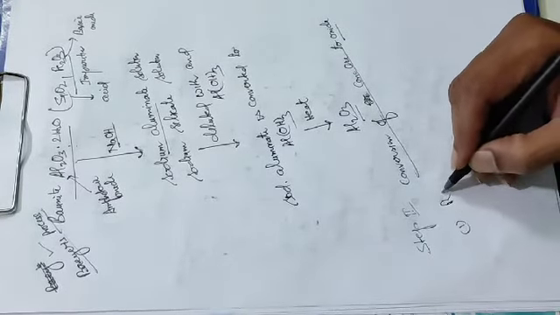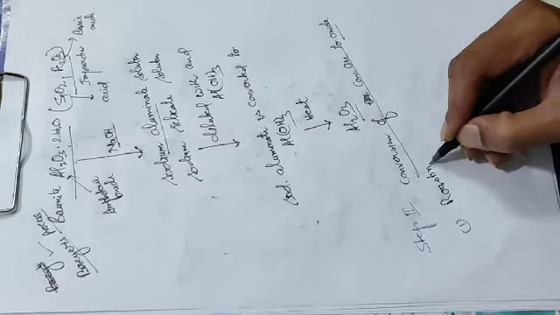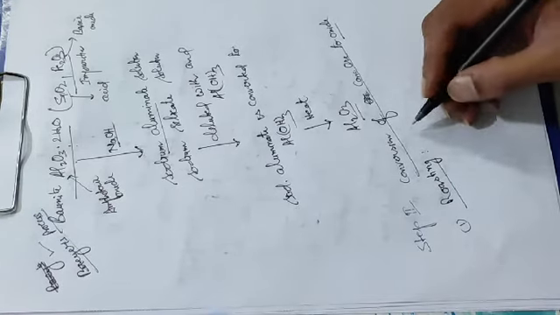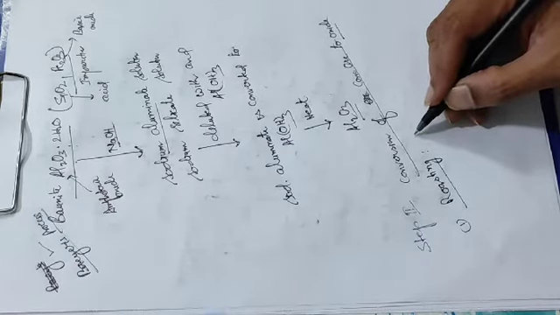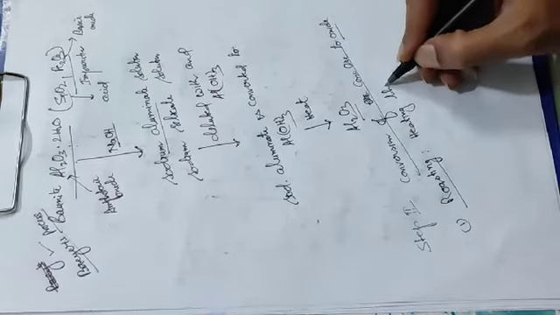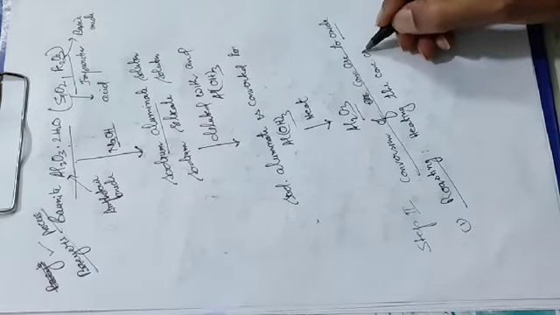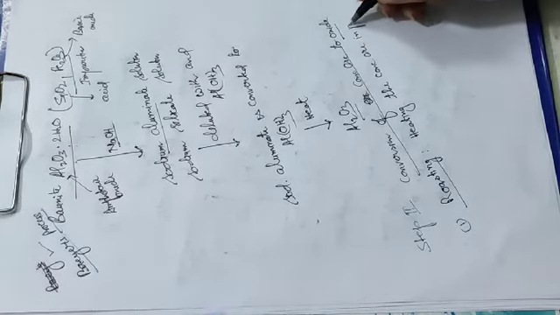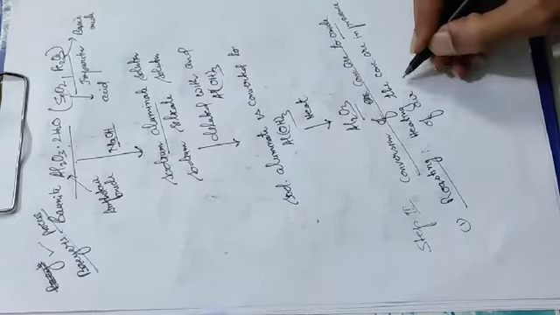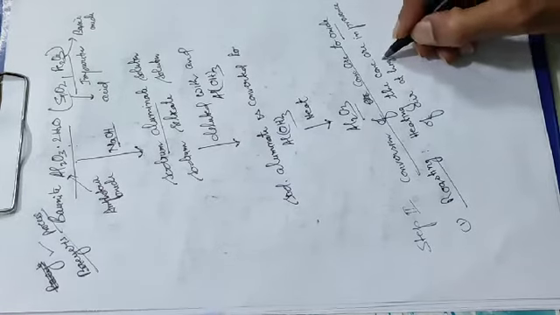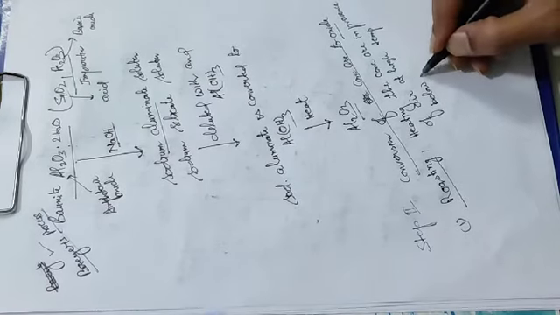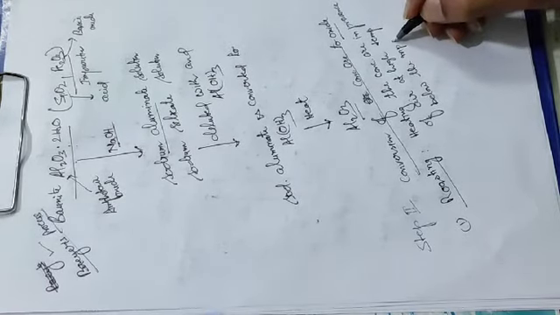So first I am taking roasting. What is roasting? Heating the concentrated ore in presence of air at high temperature below the melting point of ore.